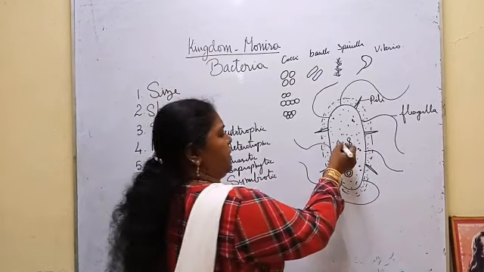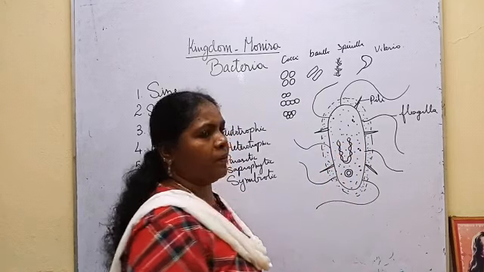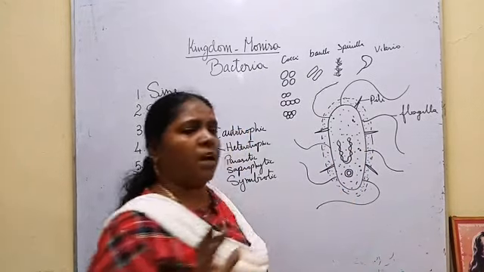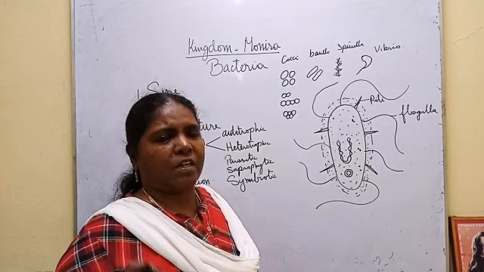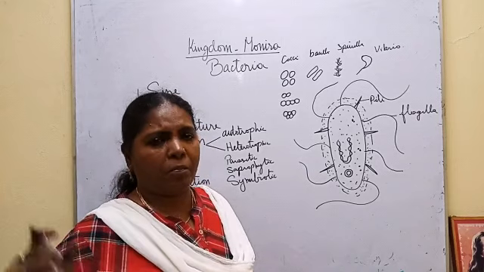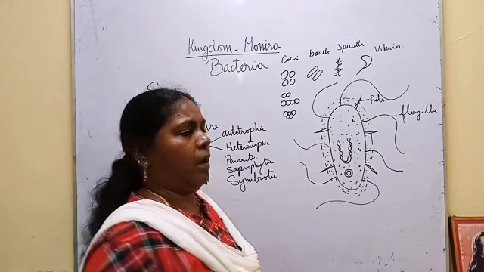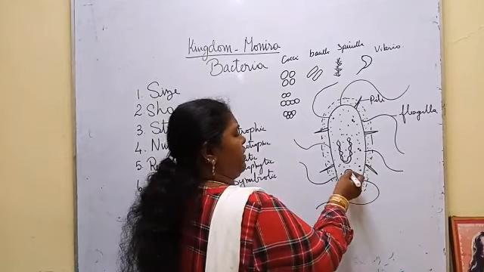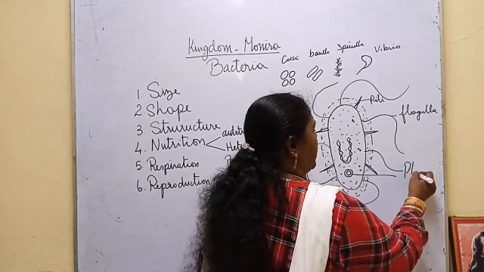Then in the cytoplasm it has a single strand of DNA. Okay, the strand of DNA is not covered by a nuclear membrane, so the nuclear material is seen in the cytoplasm. So it is called the nucleoid. Some bacteria, in addition to this nucleoid, have one circular DNA, and this circular DNA is called a plasmid.